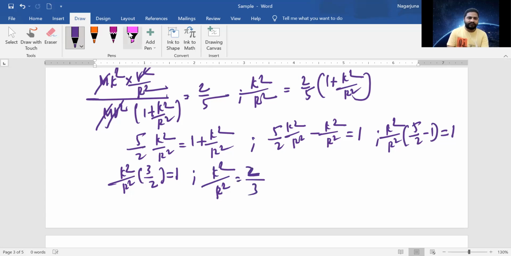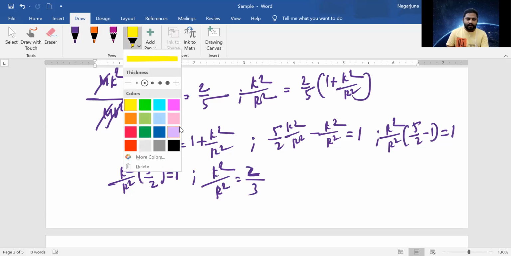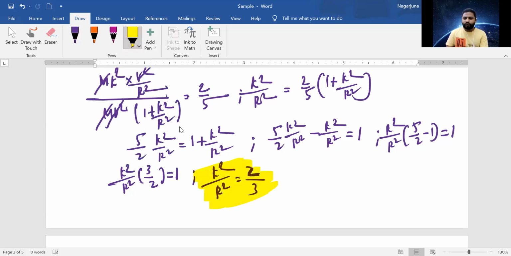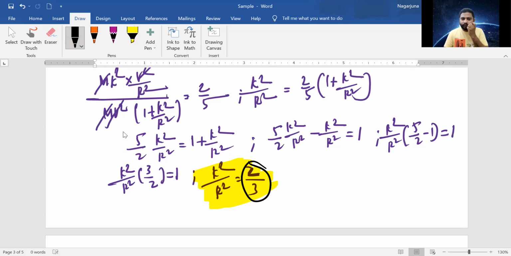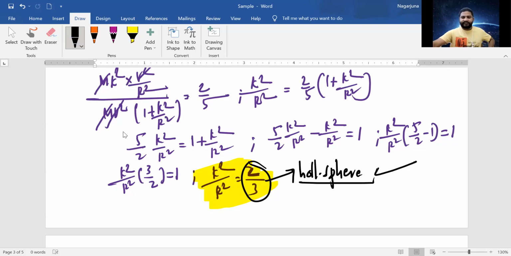What is the answer? K square by r square, we found 2 by 3. For which body do you get 2 by 3? You get it for the hollow sphere. For a solid sphere, the k square by r square value is 2 by 5. For a hollow sphere, the k square by r square value is 2 by 3. That's it, my dear children. Understand?